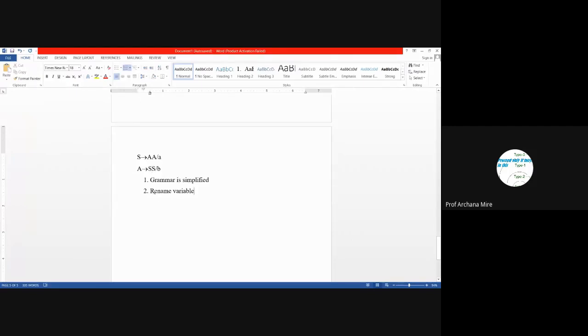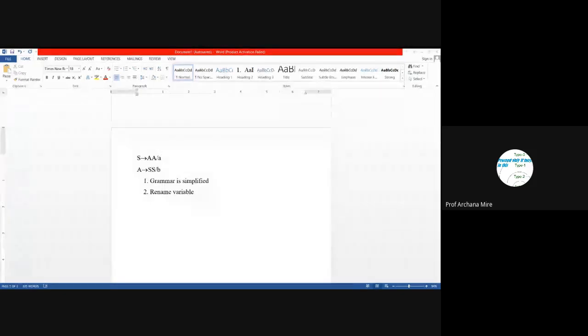Then we have to rename all these variables according to their occurrences. S variable, the starting variable, is the first variable which is occurring. So we will be renaming it with variable name A1. Then the next non-terminal which is occurring in the production rule is A. So we will be renaming it as A2. Now there is no other third non-terminal or variable. So A1 and A2 are sufficient for us.